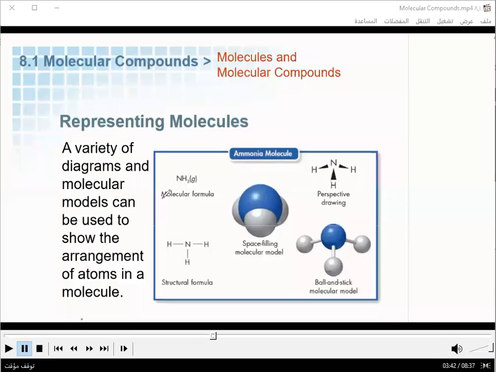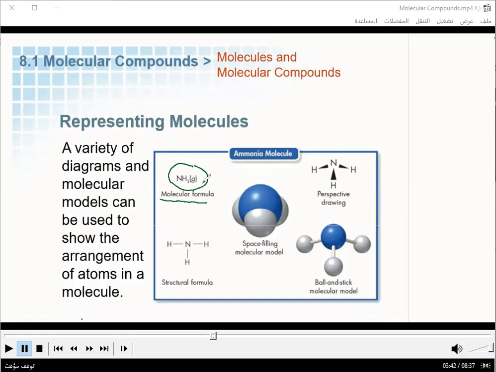Now, here, the molecular formula of ammonia. The molecular formula shows us how many atoms of each element exist in one molecule of ammonia. What types of elements form ammonia? Abdurrahman.